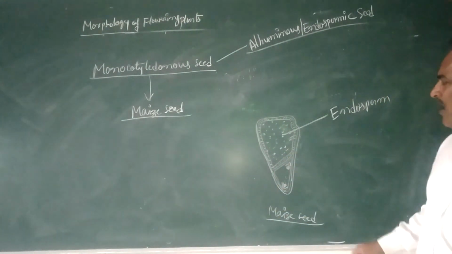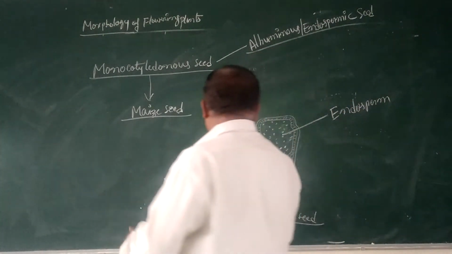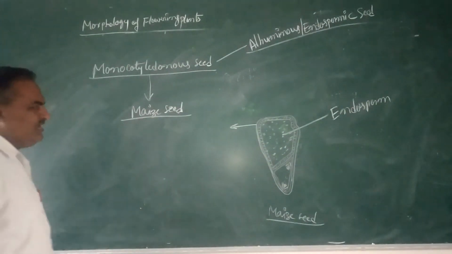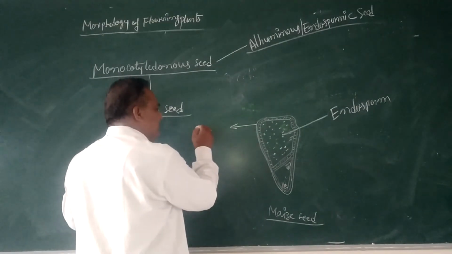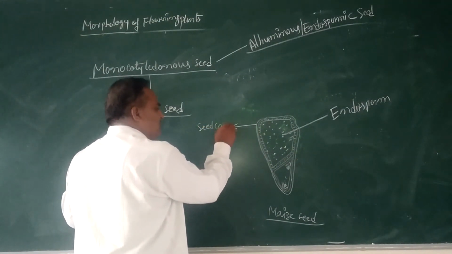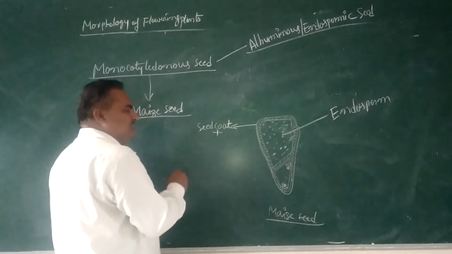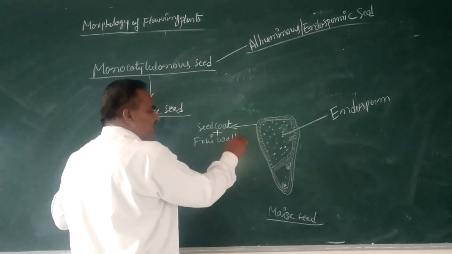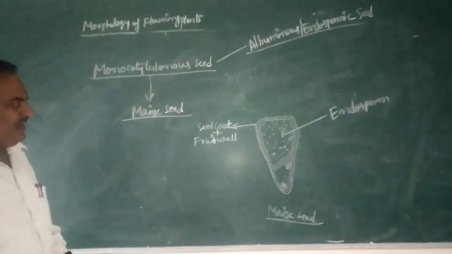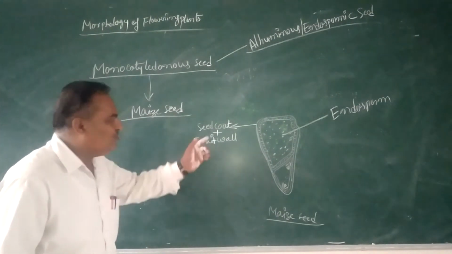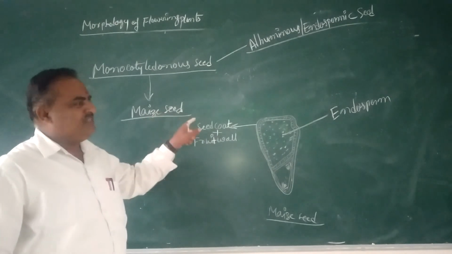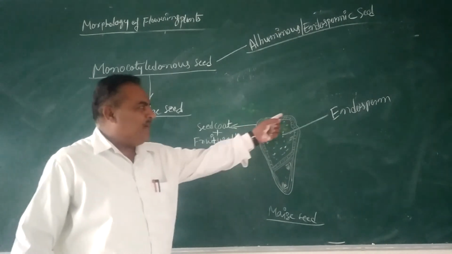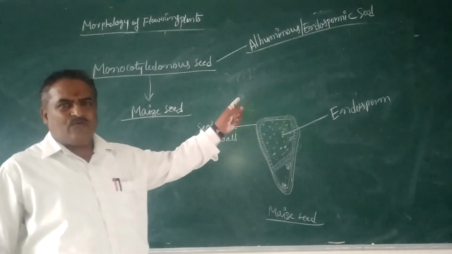Around the maize seed there is an outermost membranous layer. That membranous layer is called the seed coat. The seed coat is always bound with the fruit wall. Here the fruit wall is called the pericarp. The pericarp is always bound to the seed coat of the maize seed. These two layers are modified into the membranous outermost covering of the seed.